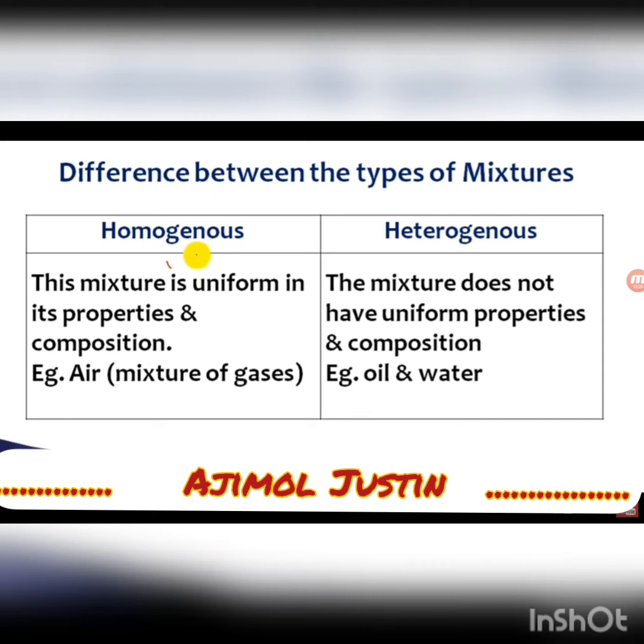A homogeneous mixture is uniform in its properties and composition, and a heterogeneous mixture does not have uniform properties and composition. An example of a homogeneous mixture is air. Air itself is a mixture of gases. For a heterogeneous mixture, if I put a drop of oil in water, you will see that the oil is above the water. It does not mix with water. So it is separated, and still it is a mixture, a heterogeneous mixture.